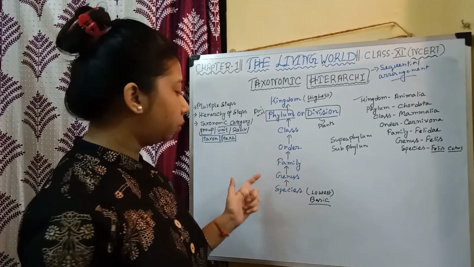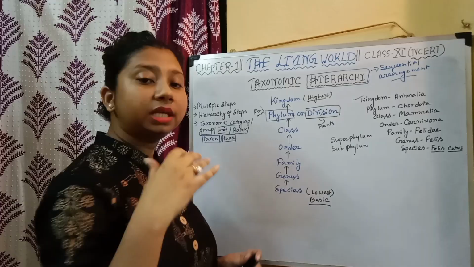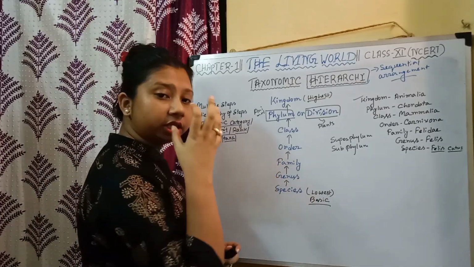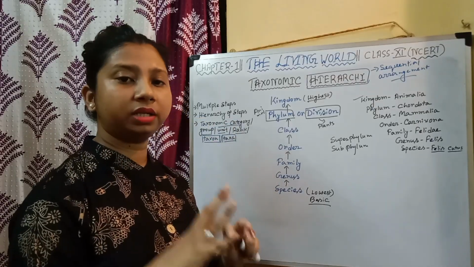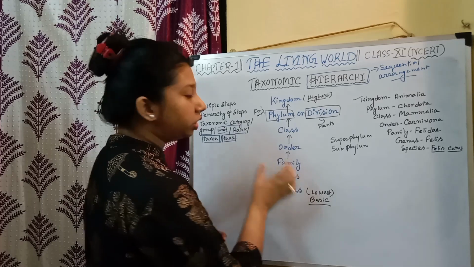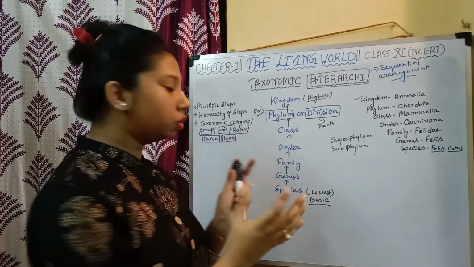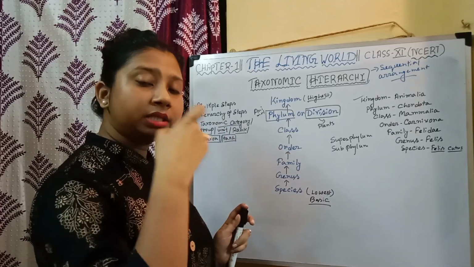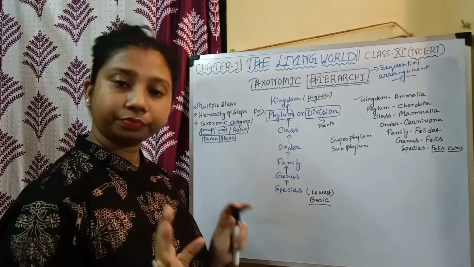Now you can ask me, what is genus? Genus comprises of some similar species. That means the species that have some similarities, they all together form a genus, or they are all included in a particular genus. That means genus comprises of species that are almost similar.